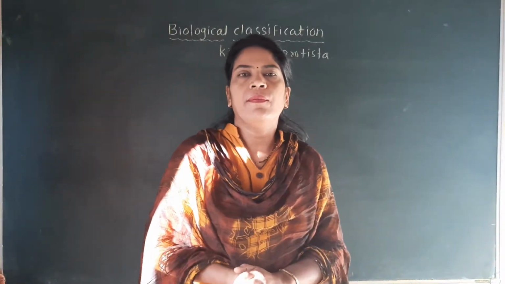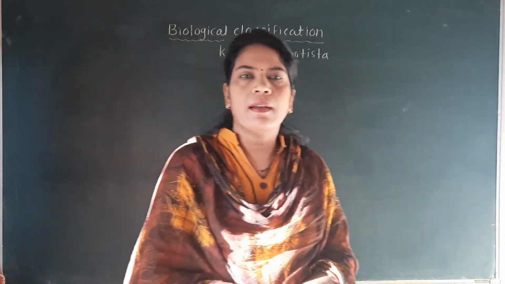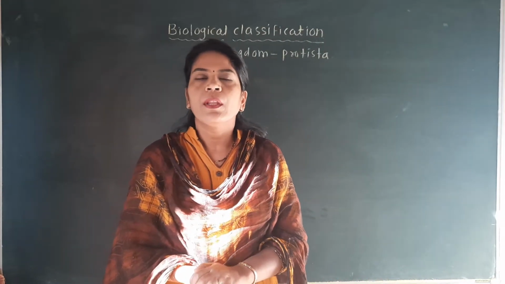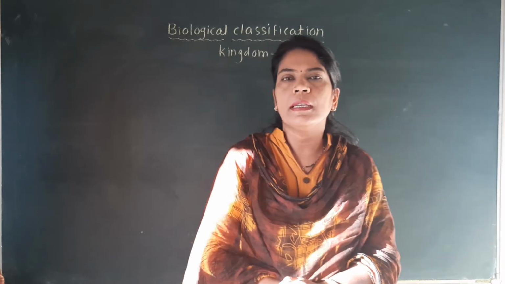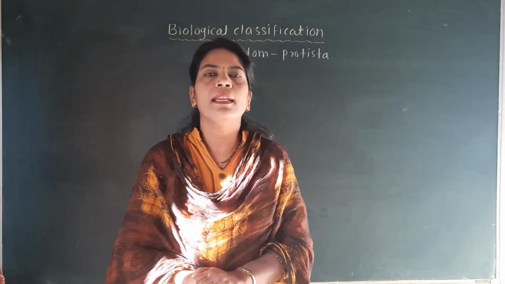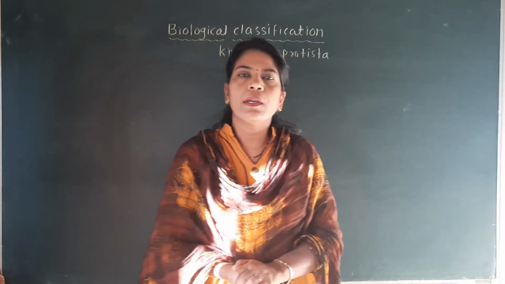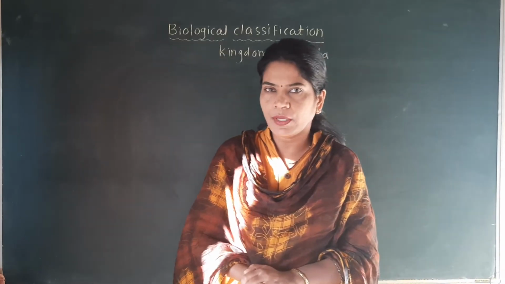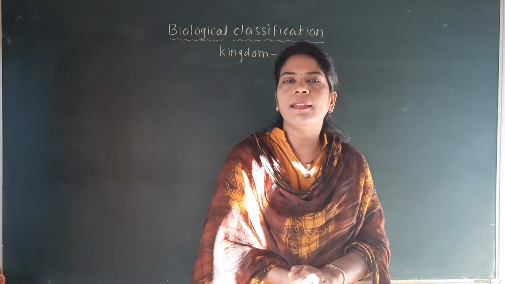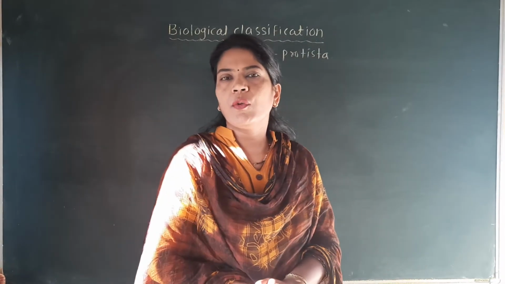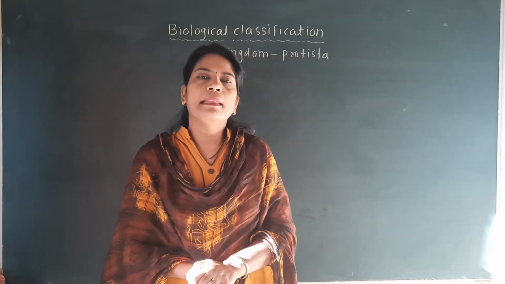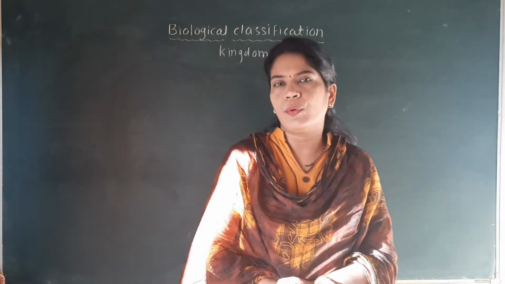Hello students, today we are going to start the next kingdom, that is the kingdom Protista. In previous lecture we have seen the kingdom Monera. The example of this kingdom Monera is the bacteria. We have seen the characteristics of the kingdom Monera, their groups as Archaebacteria, Eubacteria, their examples as the cyanobacteria, mycoplasma. Now we are going to discuss the next kingdom, that is the kingdom Protista.